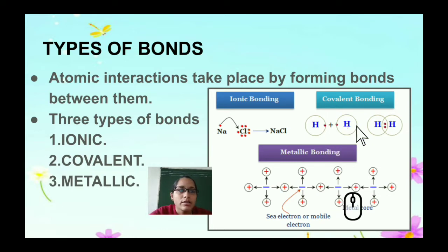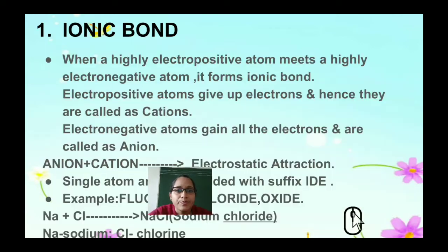Covalent bonding, here it is going to share its electrons, because the K shell, that is the first shell, needs 2 electrons per atom. So hydrogen has only one electron and one more hydrogen has one electron. So what they do is they join together, they form a covalent bond as shown in this figure, and they will share their electrons to fill the first shell with 2.